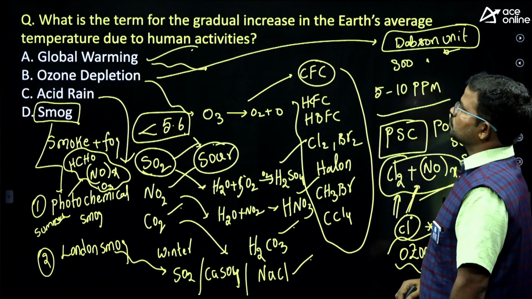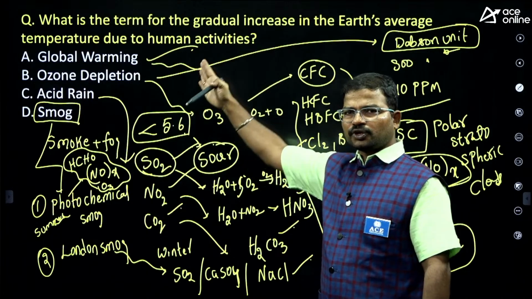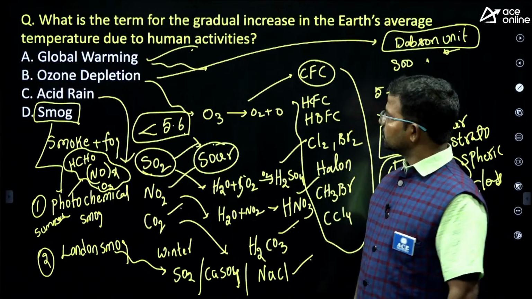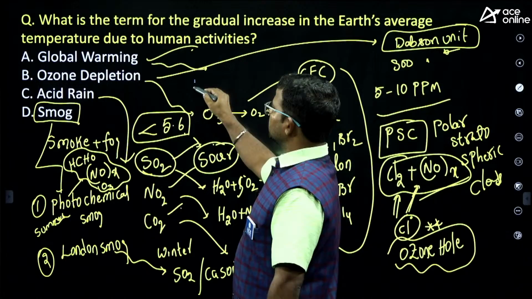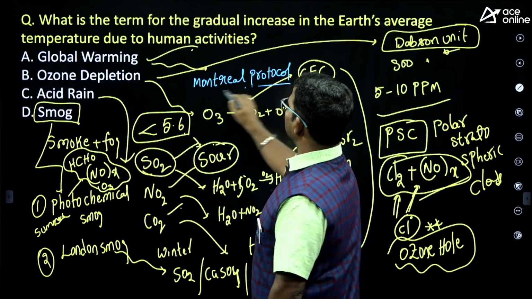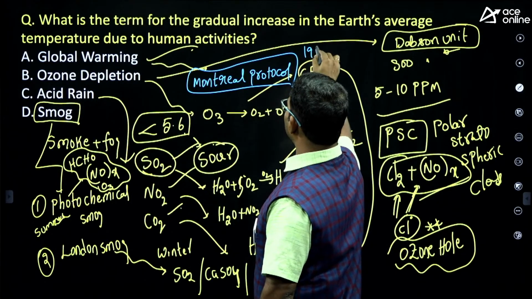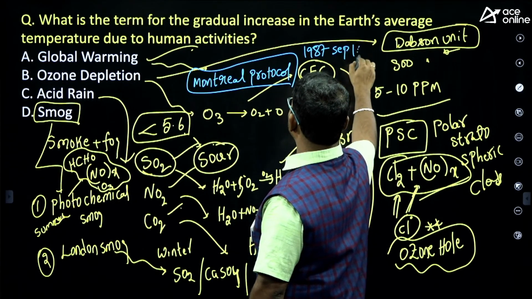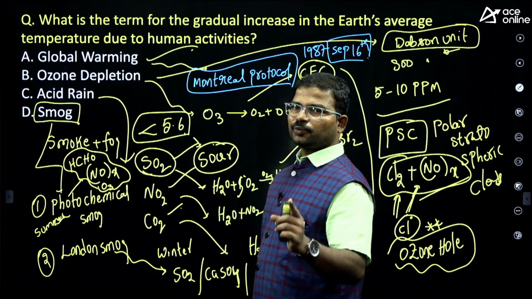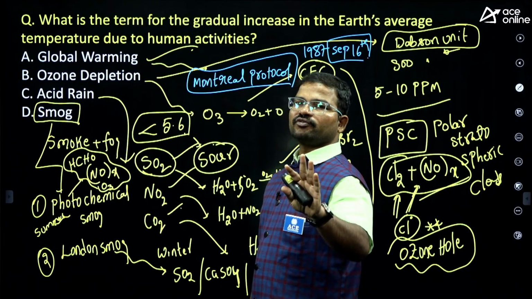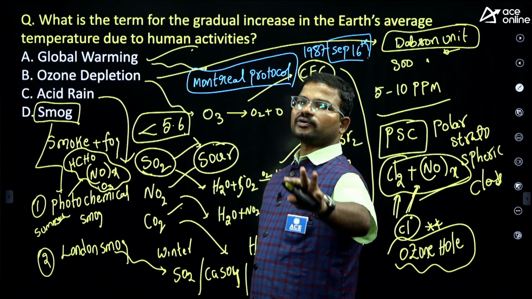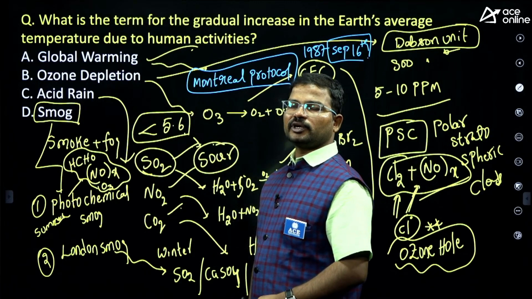To protect this ozone layer, what kind of initiatives took place? The Montreal Protocol was initiated in 1987, September 16th. That's why every year September 16th is considered as World Ozone Day. To protect the ozone layer, we have to phase down chlorofluorocarbons and hydrofluorocarbons. We have to utilize alternatives to ozone depleting substances.